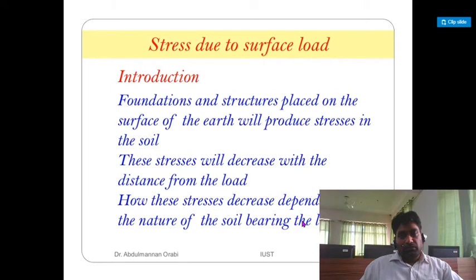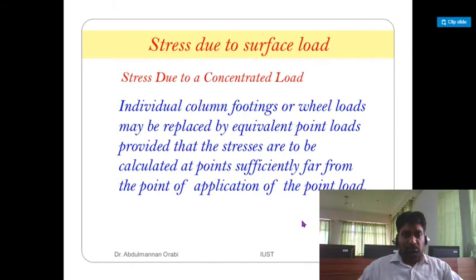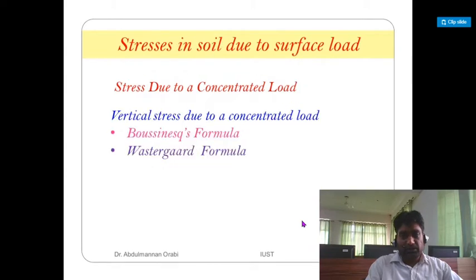undergo. Foundations and the structures placed on the surface of the earth will produce stresses in the soil. These stresses will decrease with the distance from the load. How these stresses decrease depends upon the nature of the soil bearing the load. Individual column, footing or wheel loads may be replaced by an equivalent point load, provided that the stresses are to be calculated at a point sufficiently far from the point of application of the point load.